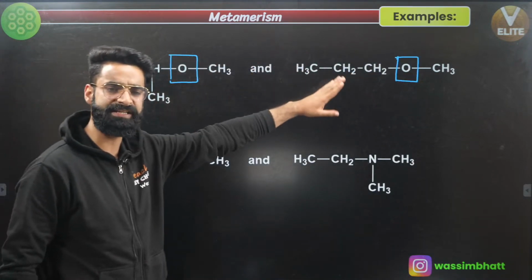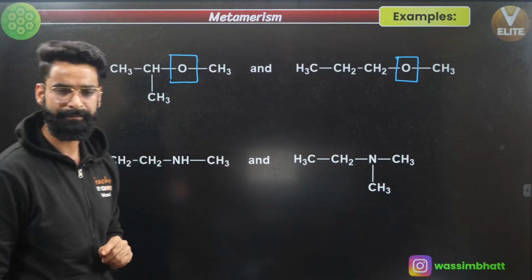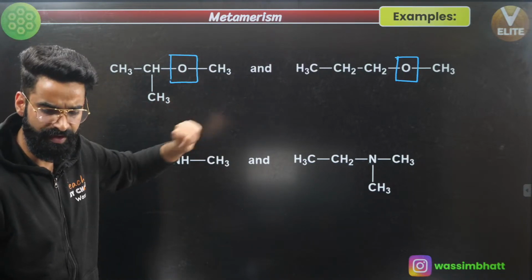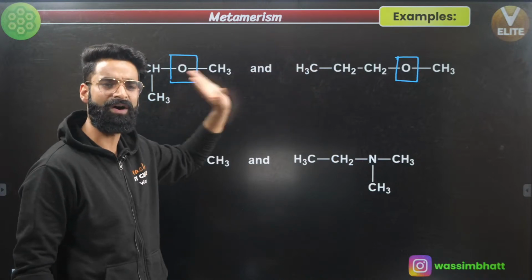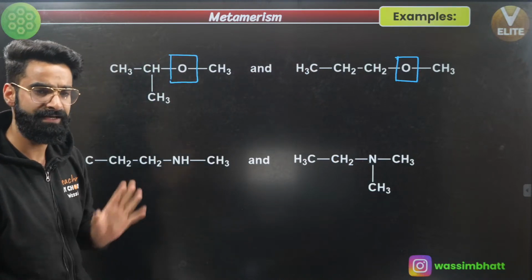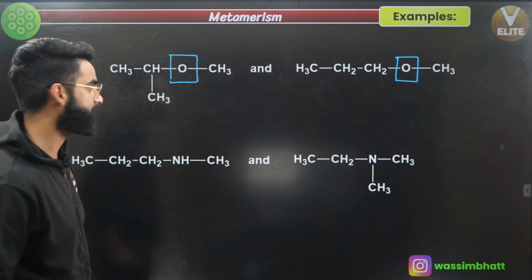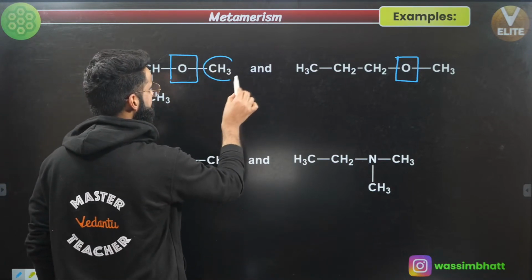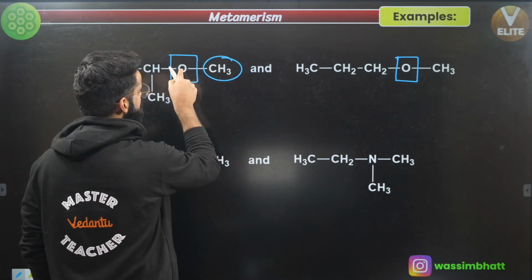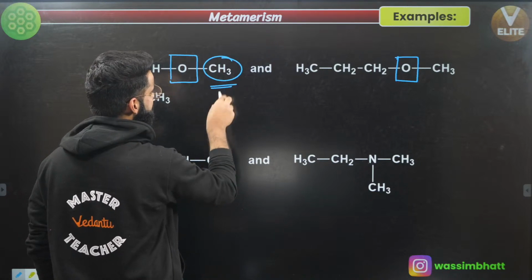First of all, these two molecules have got the same molecular formula, number one. Number two, the functional group, that is, the polyvalent group, is the same, correct? Now check the surrounding of this polyvalent group. On one side, you have got methyl group, right? That means this oxygen atom on one side is attached with the methyl group.